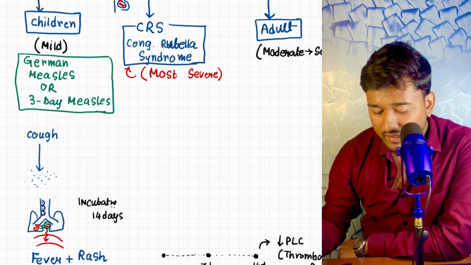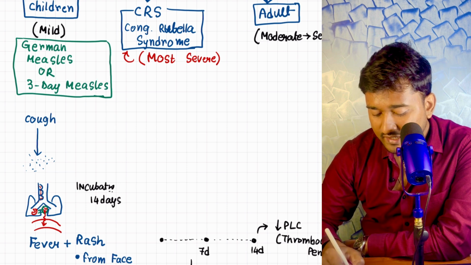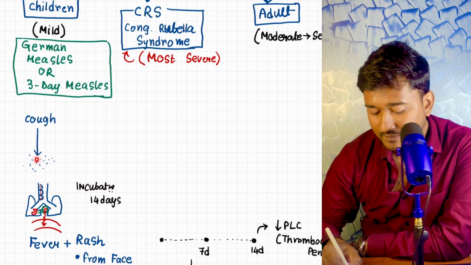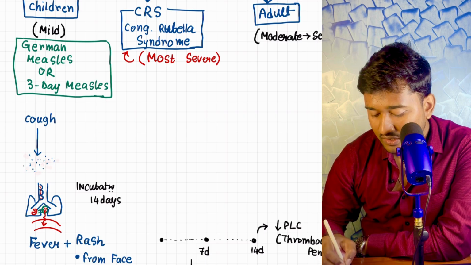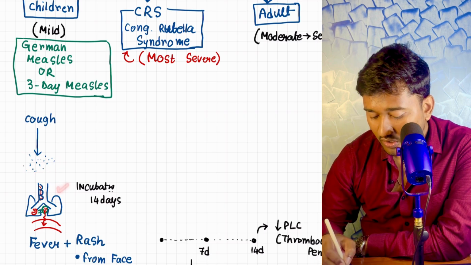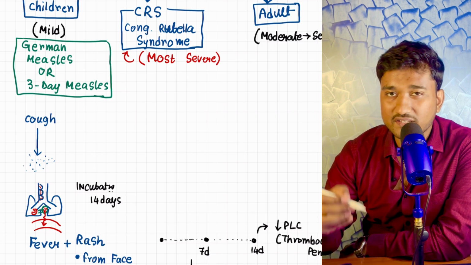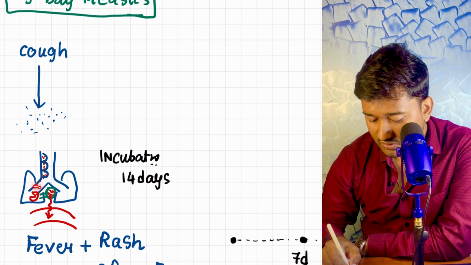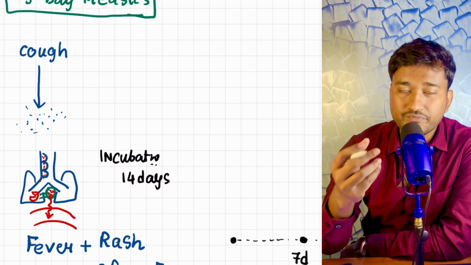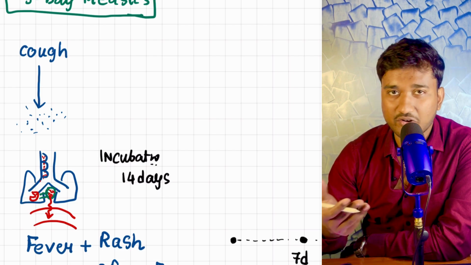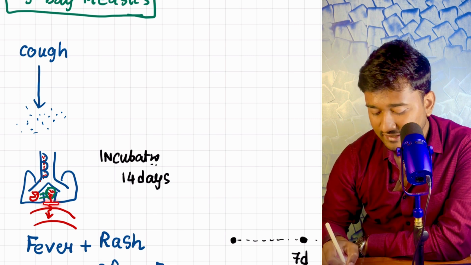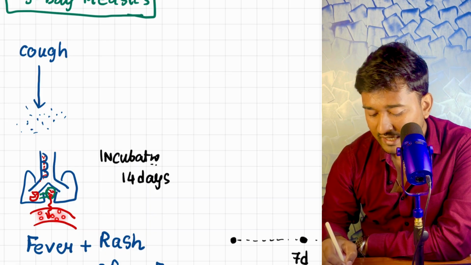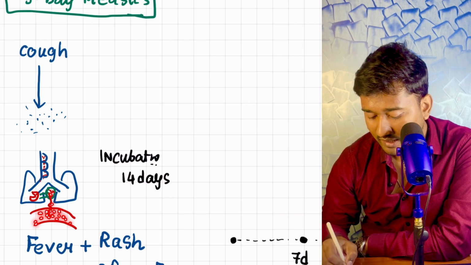A few words about when this happens in children. Suppose a child or an adult has rubella and there is cough. Because of this, the virus is aerosolized in the air. When another child comes here, the respiratory epithelium is the target. The virus enters the respiratory epithelium and multiplies. Then your policeman, the macrophage, engulfs this virus, cannot process it, and goes to the nearest police station, which is the lymph node. Within the lymph node there is multiplication of the virus, and after that there is secondary viremia, that is, the virus from the lymph node comes into your bloodstream.